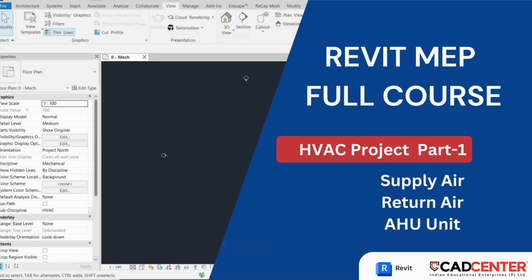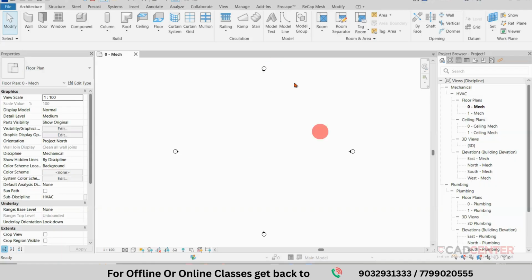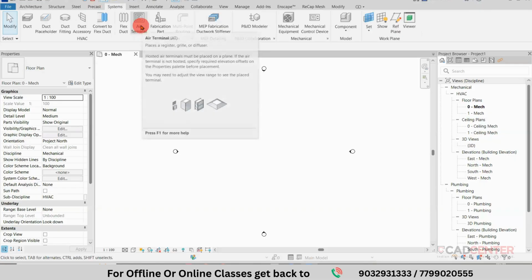Welcome back. Today we are discussing HVAC project part 1: how to create supply air and return air, and how to connect the supply and return air to the AH unit for the duct creation. That part we will complete today. Step 1: we'll use the system command tool from the air terminal.